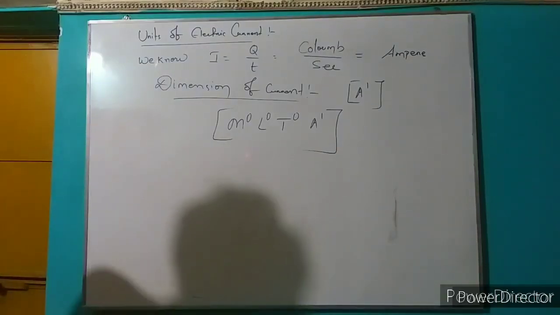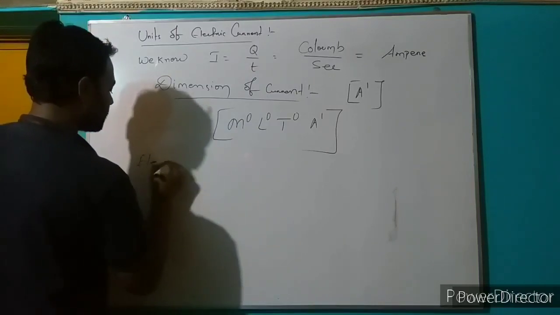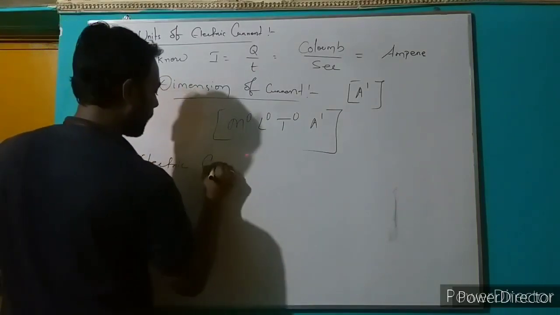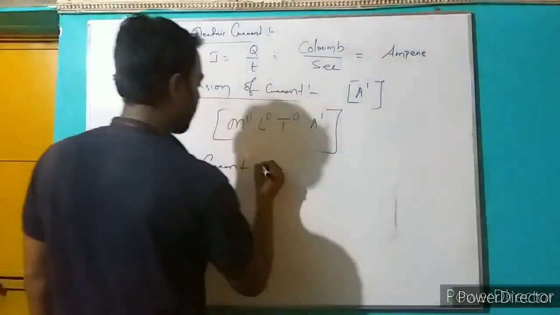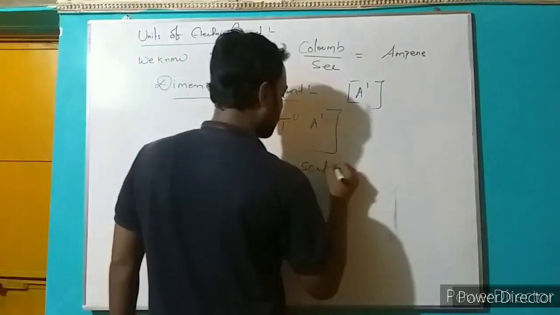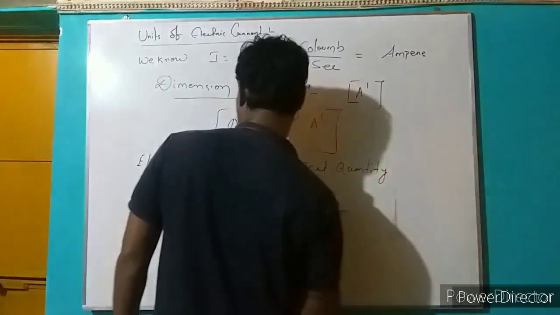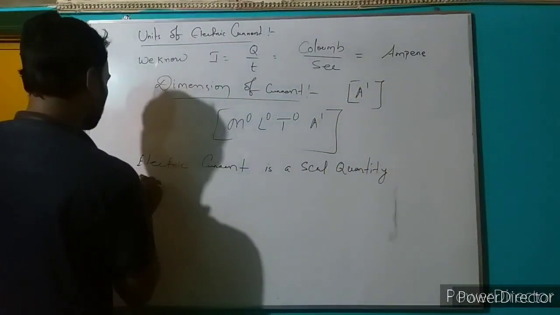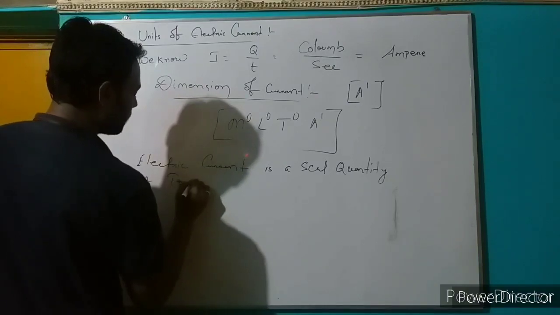Please note it. Electric current is a scalar quantity, or does it behave as a tensor quantity?